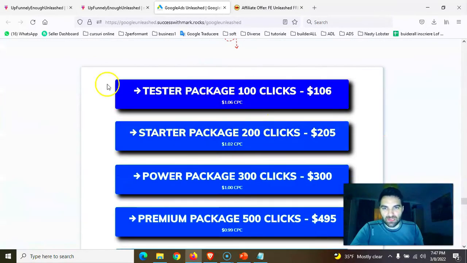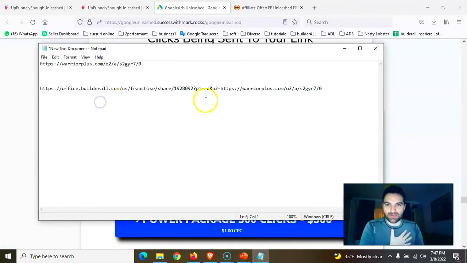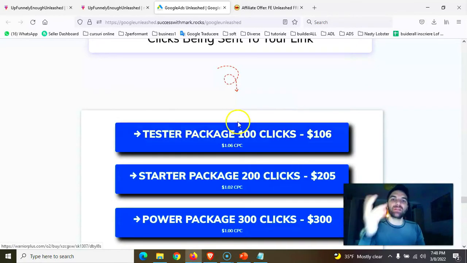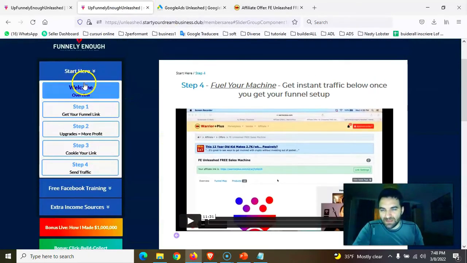So let me show you. You want to purchase some clicks. Let me show you the clicks. You pay us the $6 and you purchase the clicks. That means the person clicks on your website, on this referral link, and people also see your referral link, and you have big chances to sell them if you have $100.